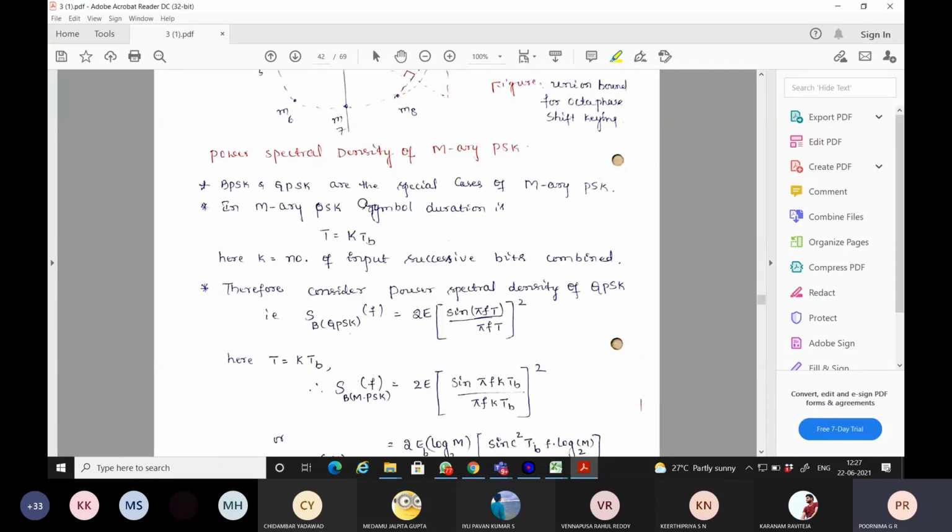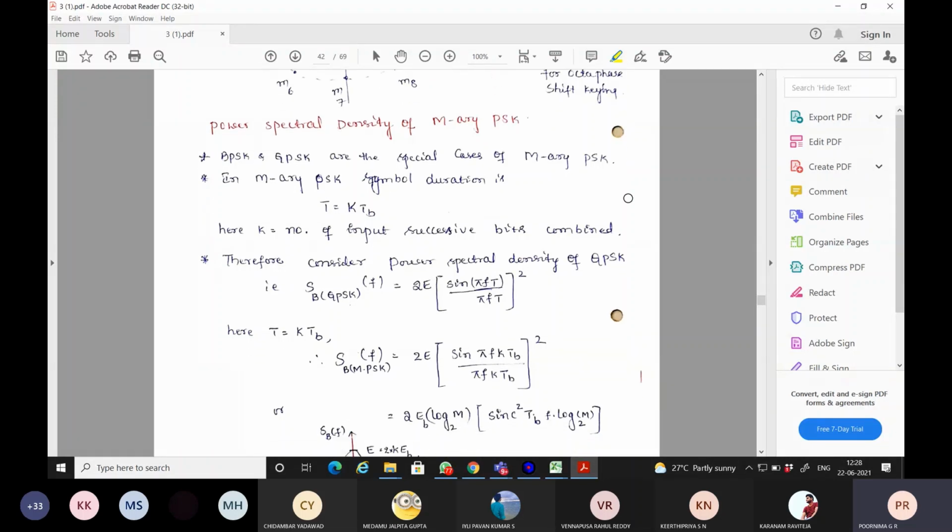BPSK and QPSK are special cases of M-array PSK. M-array PSK is a general modulation technique. In that, BPSK means binary phase shift keying, QPSK quadrature phase shift keying. Those two schemes are the special schemes.